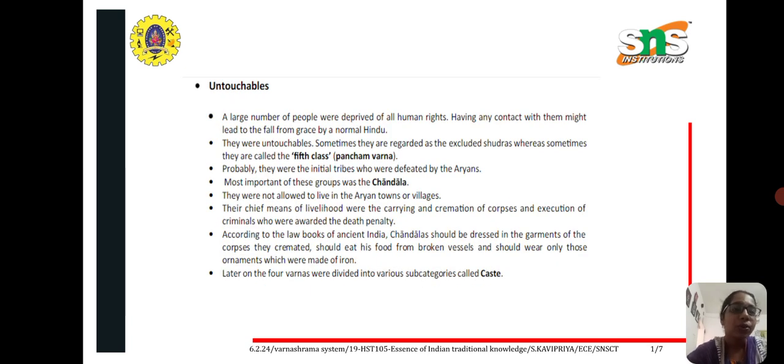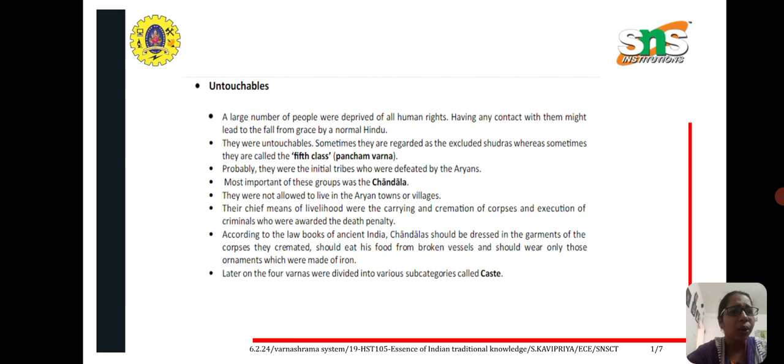So the Sudras are classified into excluded and not excluded. Excluded come under the untouchables. Untouchable people are nothing but the excluded people. So they were deprived of all human rights, and sometimes they were even called untouchables. They were the initial tribes who were defeated by the Aryans. The most important of these untouchable groups are the Chandala.